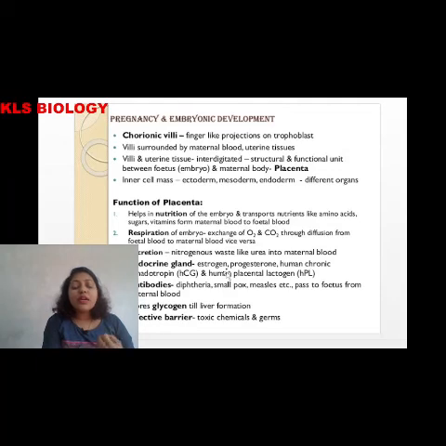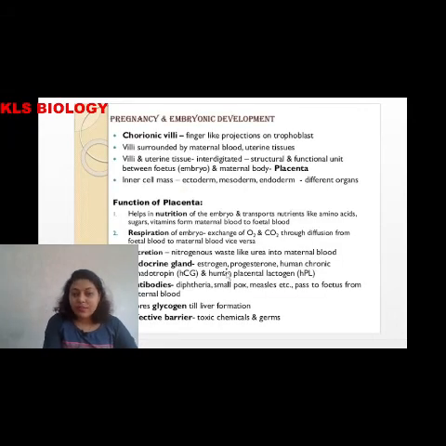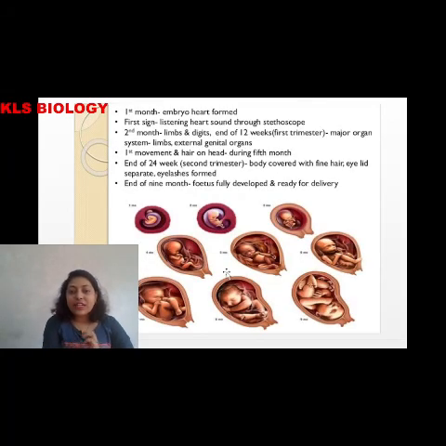And then also release of certain antibodies against diphtheria, smallpox, measles. Okay, all these antibodies are released, and it also stores glycogen till the liver is formed in the embryo, and acts as an effective barrier against toxic chemicals and germs. So that is the function of the placenta. The placenta also releases HCG, HPL and relaxin hormone, which is seen only during the gestation period. Okay, so we have a total of 9 months of gestation in humans.